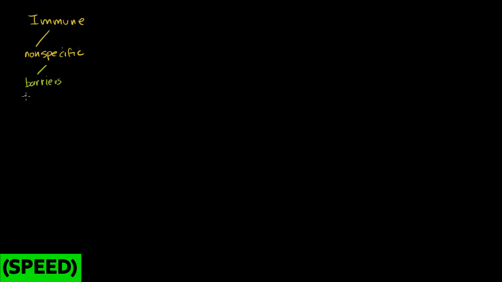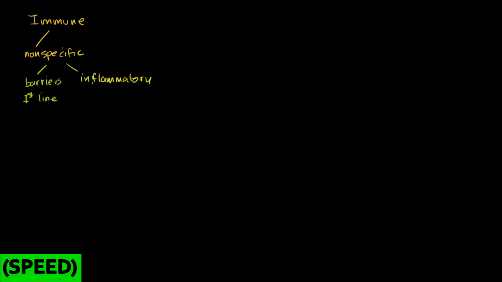But then once they get in, so you can almost imagine these were the first line of defense. And then you had your second line of defense, but these are still non-specific. And when we say non-specific, it means that they don't necessarily know what type of virus, what type of protein, what type of bacteria. They just know that this thing looks shady. Let me eat it up. Let me kill it. Let me have an inflammatory response. So in there, we said, well, there's an inflammatory response, which I'm actually going to talk about after we do videos on the specific immune system.